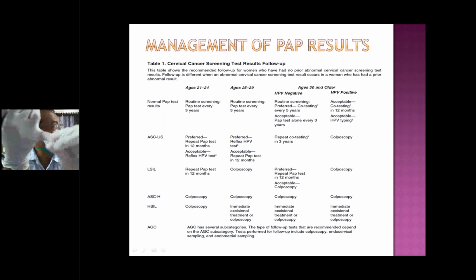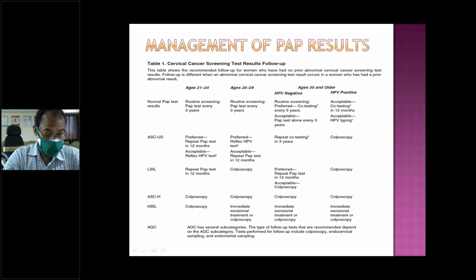So normally it will regress, or progress, or turn to malignancy. Regression in CIN1 is almost 80 to 90%, and progression to malignancy is less than 1%. In CIN2, regression decreases, so 40 to 50% will regress, around 20% will progress, and the chance of malignancy is around 5%.